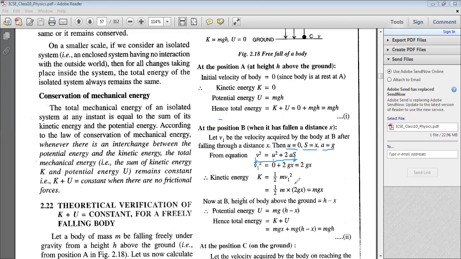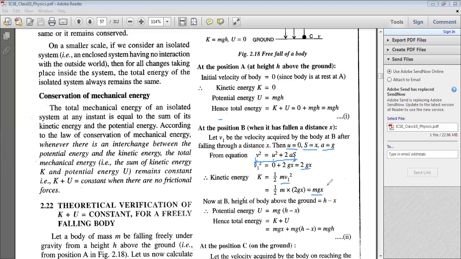Now after acquiring a velocity v1, it has a kinetic energy which is given by half m v1 square. So what is v1 square? v1 square is actually equal to 2gx. So it is half into m into 2gx. So 2 and 2 get cancelled out, it is mgx. So mgx is the kinetic energy at position B.